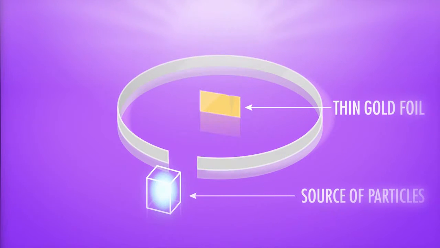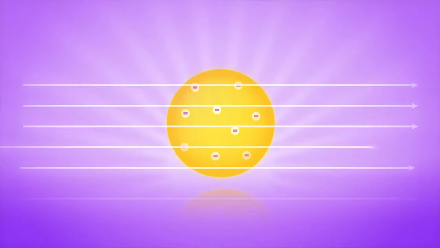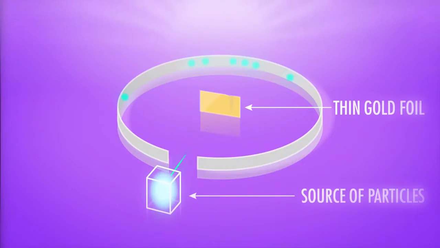He designed an experiment using an extremely thin sheet of gold foil and a screen coated with zinc sulfide. He bombarded the foil with alpha particles, which he didn't really know what they were, just that they were produced by the decay of radium, they were positively charged, and they were really, really small. He expected them to just fly right through the foil with no deflection, and many of them did just that. But as it turned out, some of the particles were deflected at large angles, and sometimes almost straight backward.